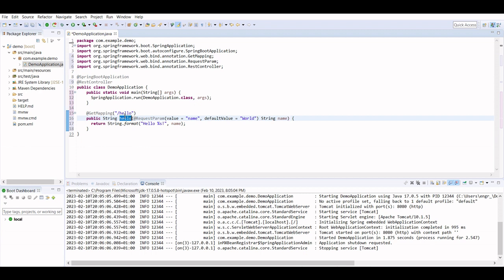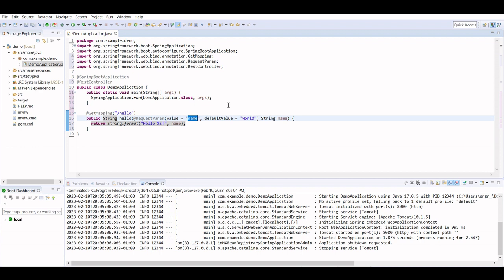We added a hello method of type String, and this is a public method, and there we are giving only one argument, which is the name of type String. We are annotating it with RequestParam, so that if you go into the URI, there you have to pass a parameter. In this case we are parameterizing this with the name variable.